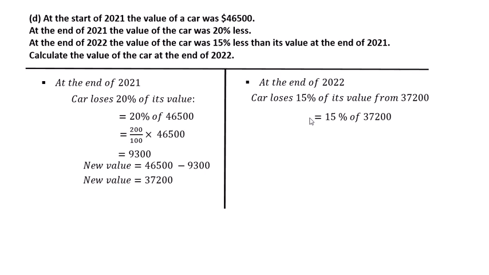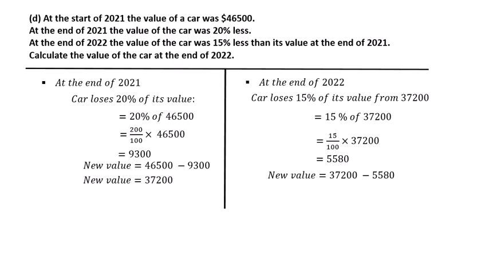Okay, 50% of 37,200. So 50% should be written in fractional form and multiplied by 37,200. After multiplication and division, we get 18,600.